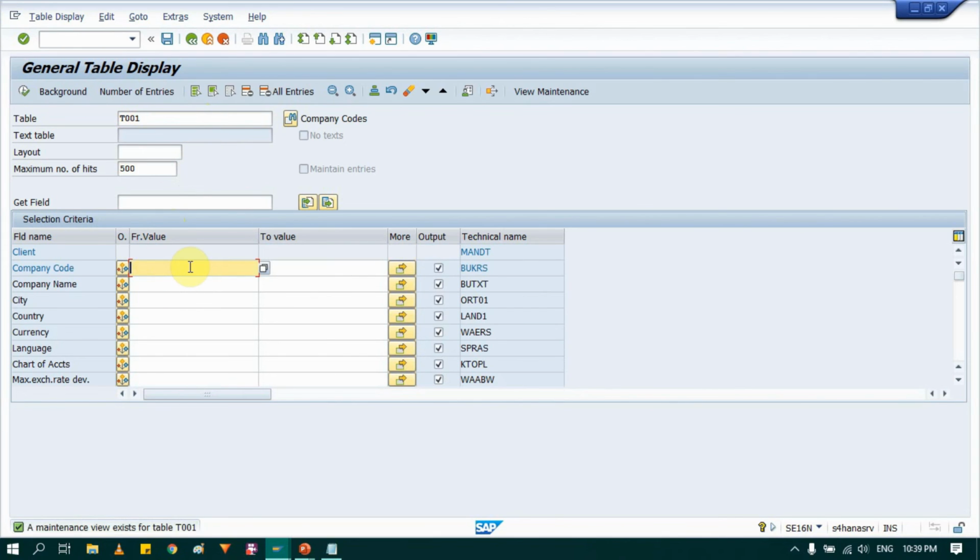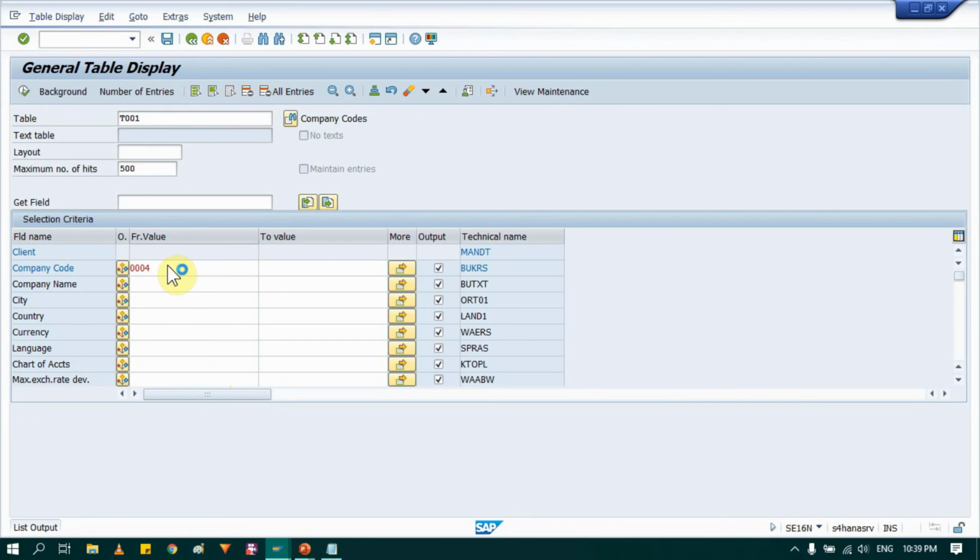So here you can see all details for all company code. Let's say you don't know how many company code exist in this system, so you can check from this. Or if you are interested in only your company, so provide your company code and just execute. So if you execute, system will retrieve all data related to that company code only.